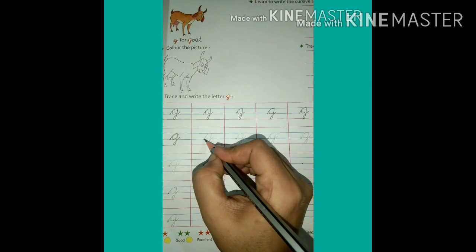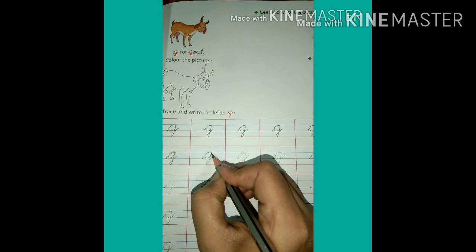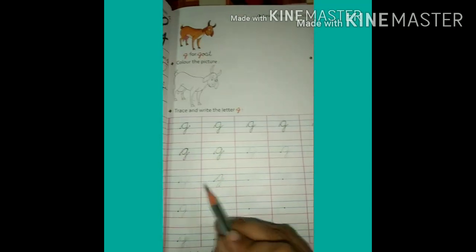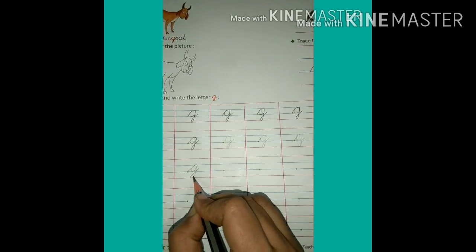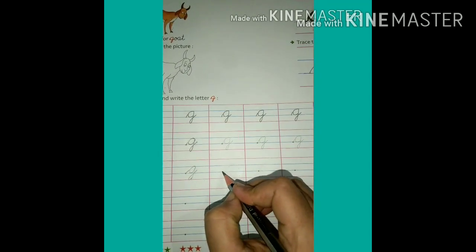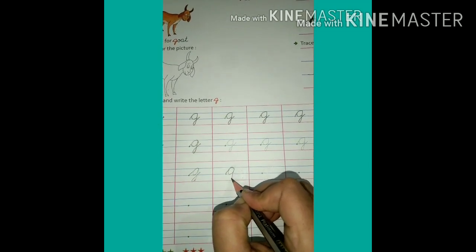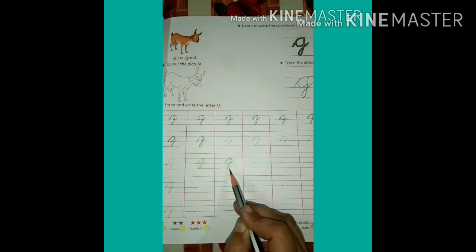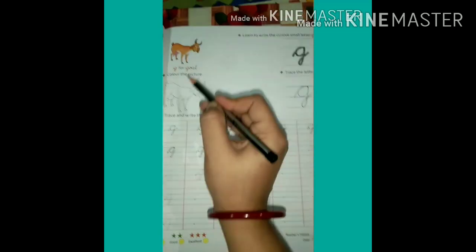These are dotted G's, children. See how I am doing? You have to run the pencil on the dots and it will be a G. Then you will complete this upper line and side line, and then you will write starting from here. Okay. One G I have written. Then after that again I am writing to show you how you will write this letter G. Children, you will feel it is easy because you know how to write these letters. You have learnt in your previous class. And color this goat according to the picture.